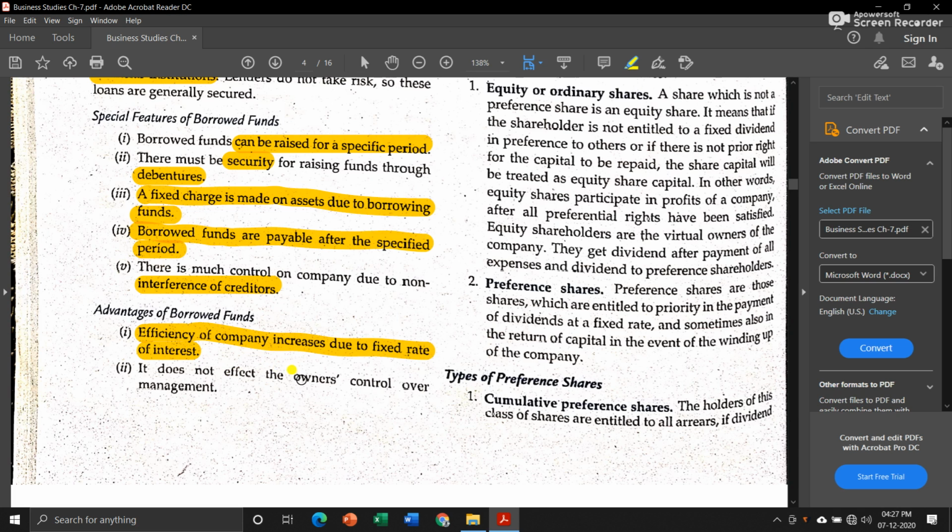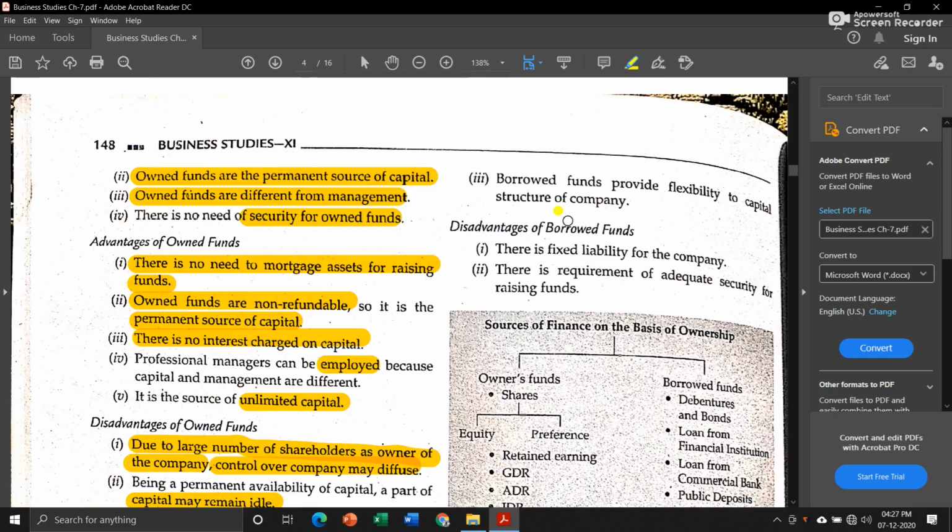It does not affect the owner's control over the management. When we borrow a loan from some other party, the owners still will have control over the business, because the lender or the creditor will not interfere with the management of the business. Then the last advantage is that borrowed funds provide flexibility to the capital structure of the company.